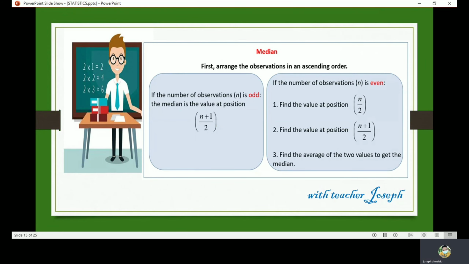So let's study this one first. Median: first arrange the observations in ascending order. If the number of observations n is odd, the median is the value at position n plus 1 divided by 2. And if the number of observations n is even, the first step is to find the value at position n divided by 2. The second is to find the value at position n plus 1 divided by 2. And the last step is to find the average of the two values to get the median.